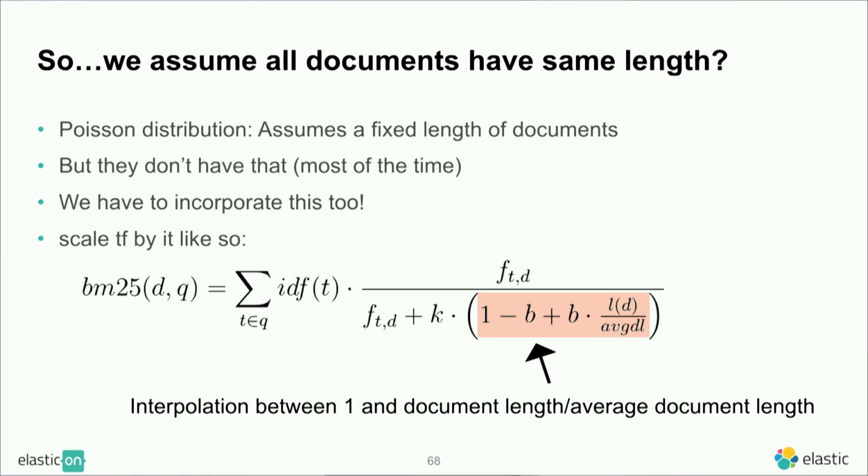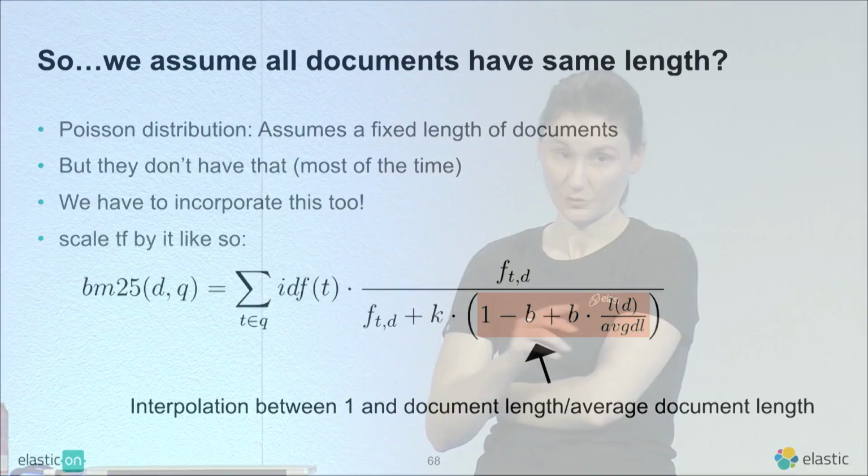And what we do is we interpolate lengths between 1 and the document length. And then there are two major differences between TF-IDF and BM25 here. So one is we have the option to actually interpolate length. And the second is we don't actually use the actual document length, but we use the document length divided by the average document length, which is rather nice because it means that we sort of put the document length in perspective.